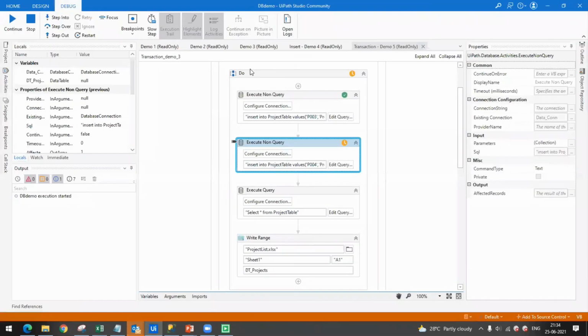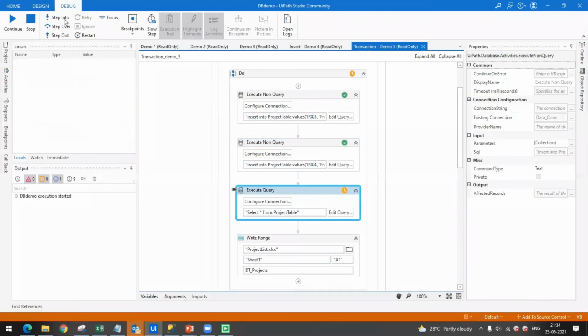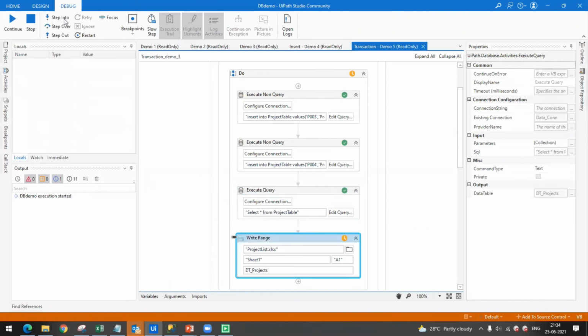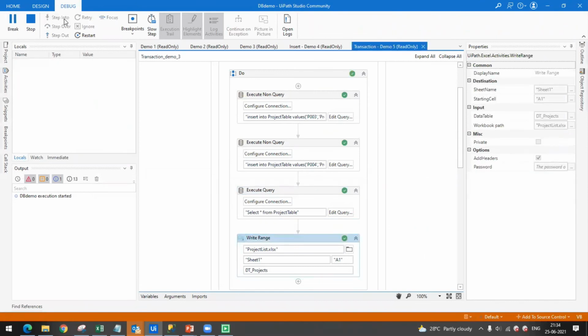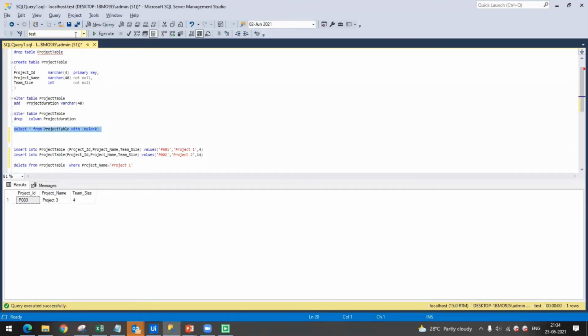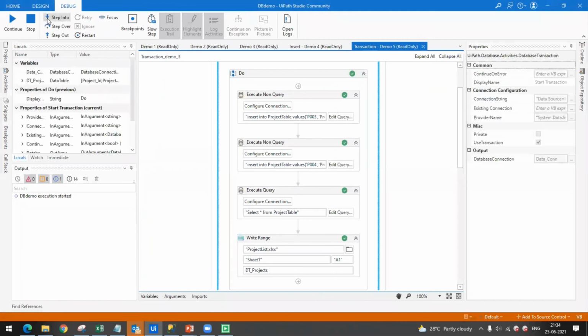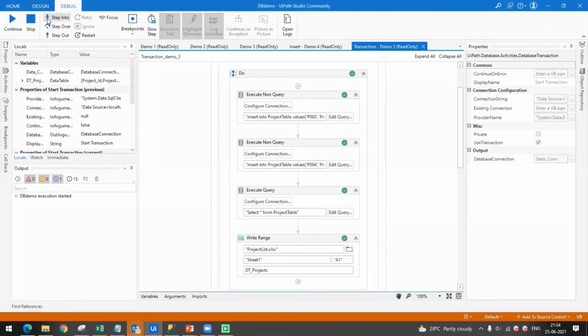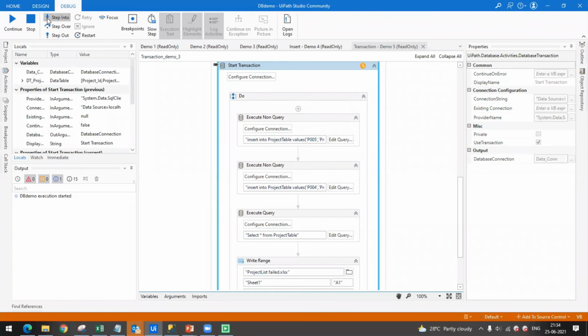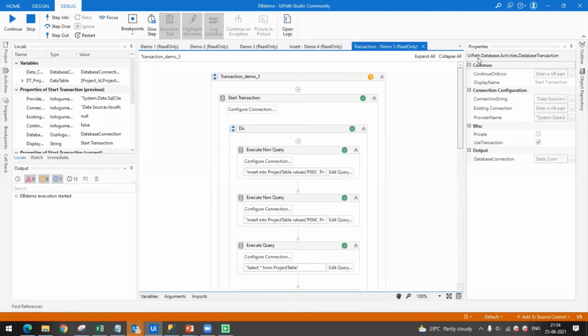Next, project 4 is also inserted, and we are just writing the data to one Excel. So totally two values are inserted. Let the flow continue. So we have a second transaction. Till now we have completed the first transaction.